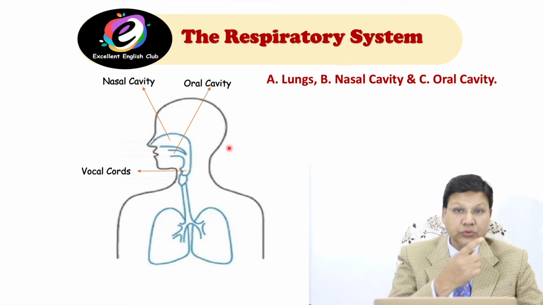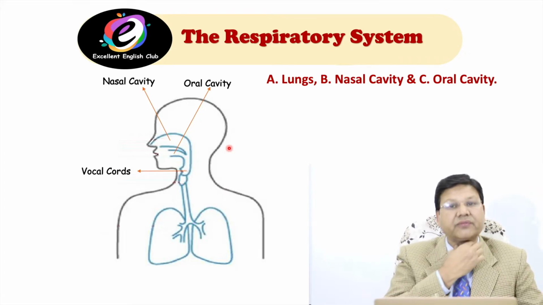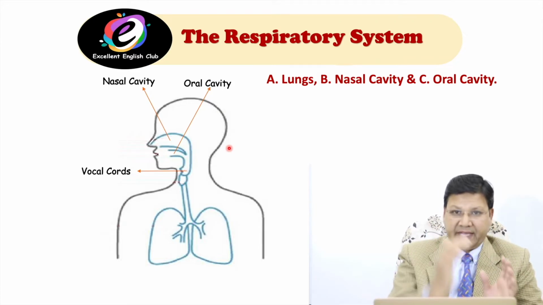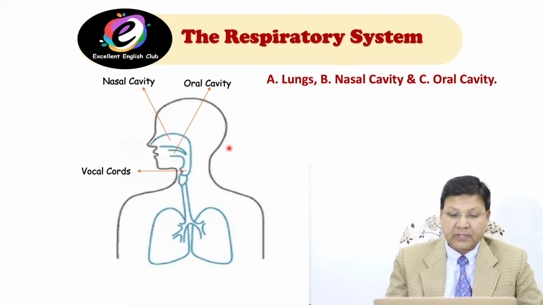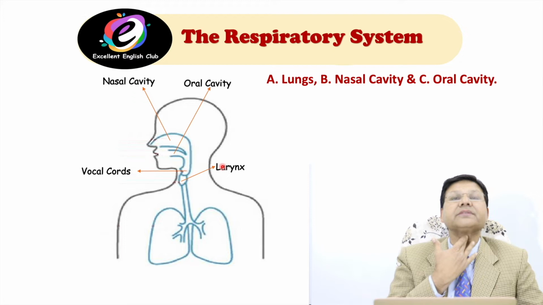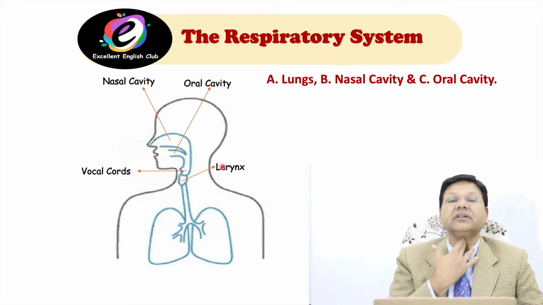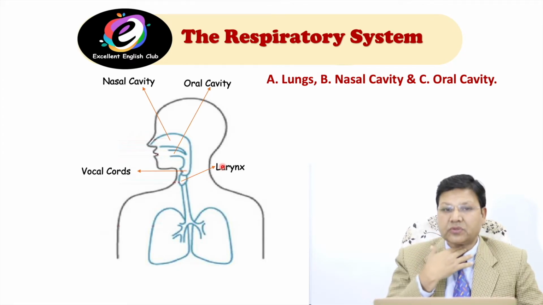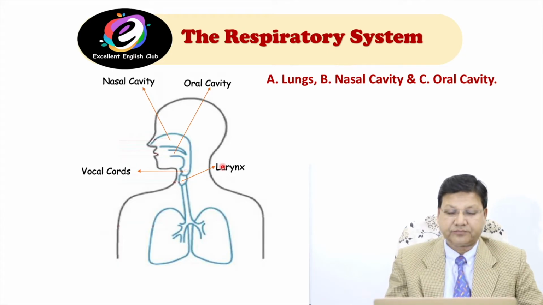As I told you in the previous video, we have vocal cords. I will show you a separate diagram for vocal cords also, don't worry, in the next slide. And larynx. This part is called larynx, not the inside part, this prominent part here. Sometimes we call it Adam's apple.